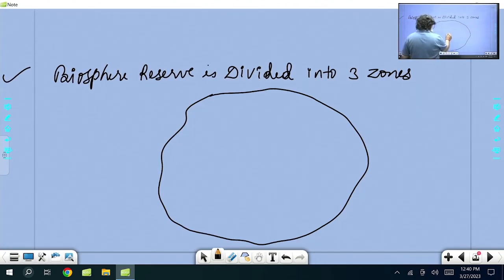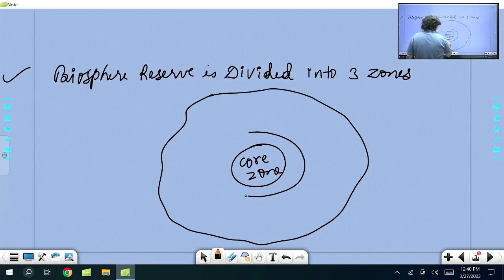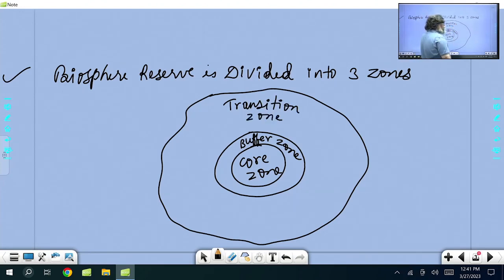There will be a core area, core zone. Outside the core zone there will be a buffer zone, and outside the buffer zone there will be a transition zone. Core area, buffer area, transition area. This is how it gets divided.